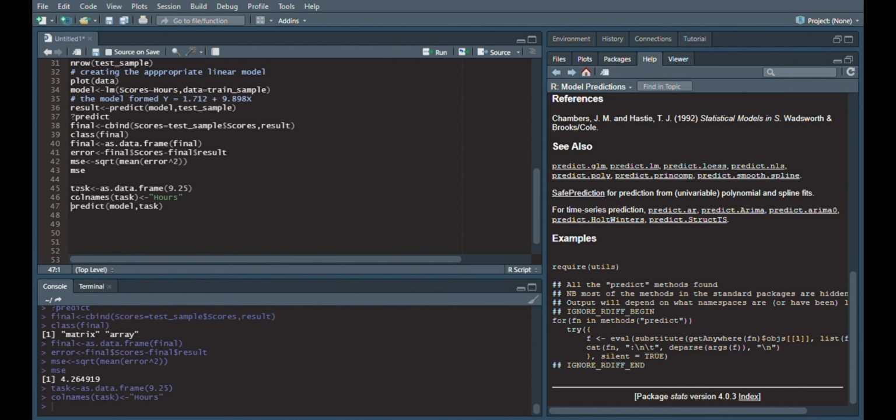So I use the predict function again. It takes two parameters, the model that we have created here and the task that I want to predict. So I will use this and I got a score of 92.76332 if I study for 9.25 hours. That was it for linear models, and I hope you have learned something from it.